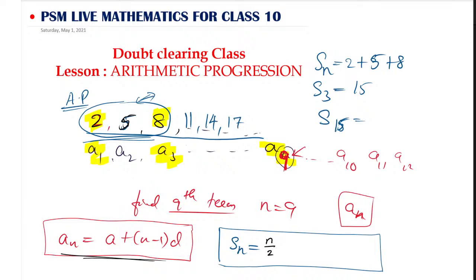First, Twisha has given n by 2 into. Several students have given the answer, but it is not showing because you have used special symbols. n by 2 into (2a plus (n minus 1) into d) is the formula to find Sn. So according to this question, if you want to find the sum of n terms, whether it is the ninth term or 15th term, you substitute that value and find the answer. Like this way we can find the sum.